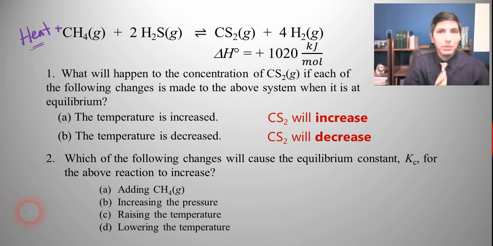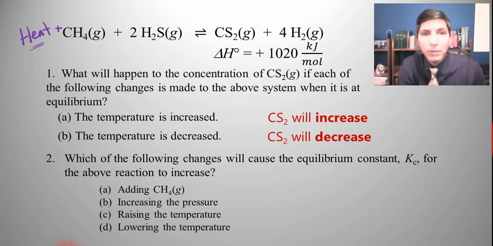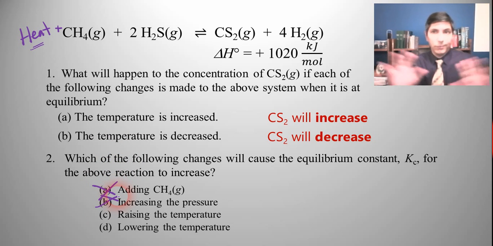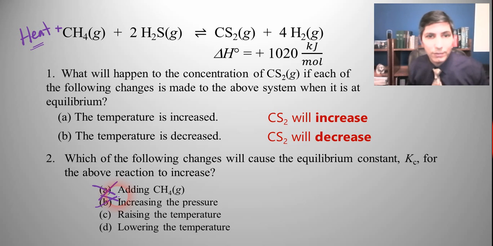How about a multiple choice question? Which of the following changes is going to cause the actual equilibrium constant in that reaction to increase? Well, there are a couple things we can already rule out. The only way to change the equilibrium constant is to change the temperature. So I'm going to eliminate choices A and B automatically because those won't do anything to the constant.